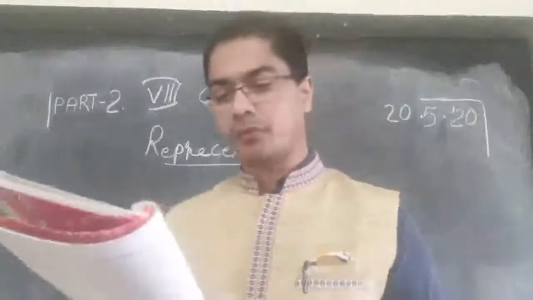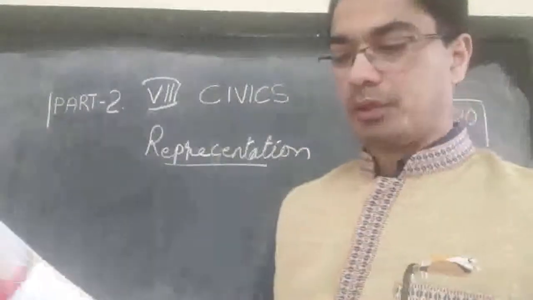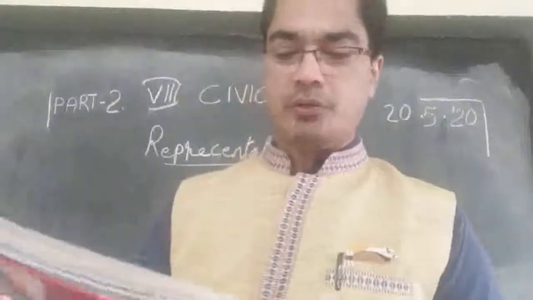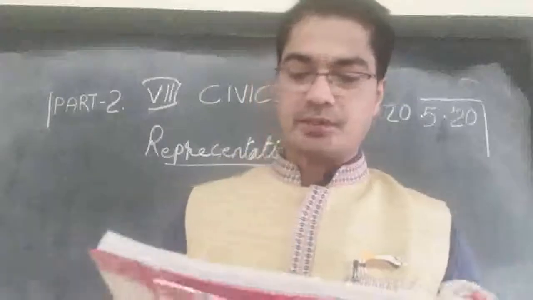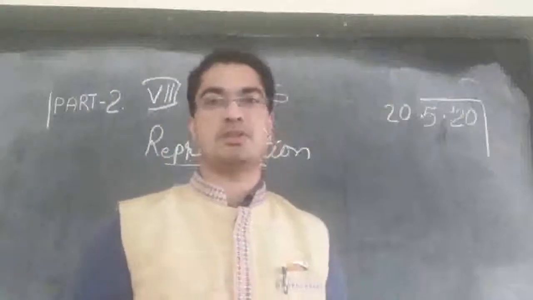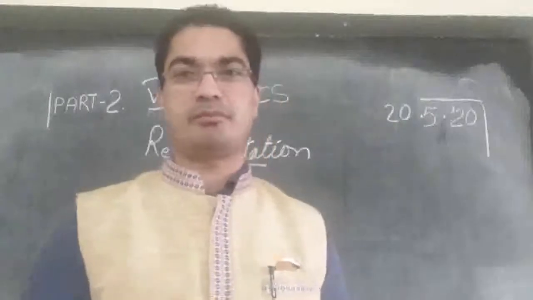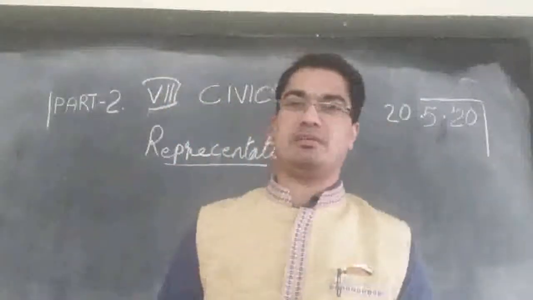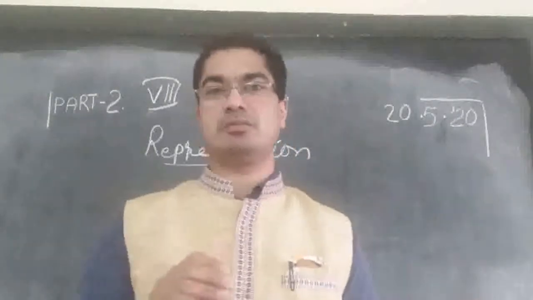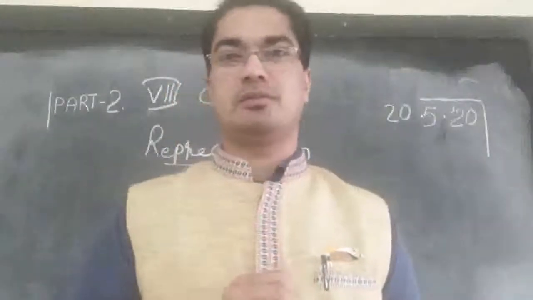Then number 5. You have read that most elected members, whether in Panchayat or in Vidhan Sabha or the Parliament, are elected for a fixed period of 5 years. Why do we have a system where the representatives are elected for a fixed period and not for life? So we know we elect the members to the Parliament, to the State Legislative Assembly, or even to the Panchayats. That is the local governments, village level. So all these elected leaders have a fixed term. They cannot go beyond that. The maximum time that is given to them is just 5 years, not more than that.